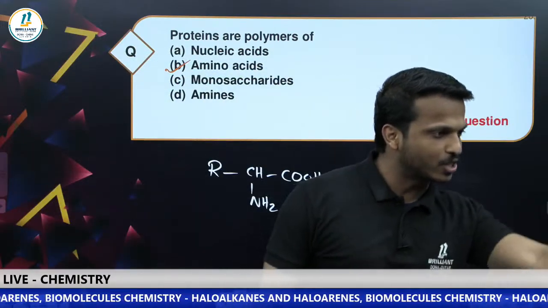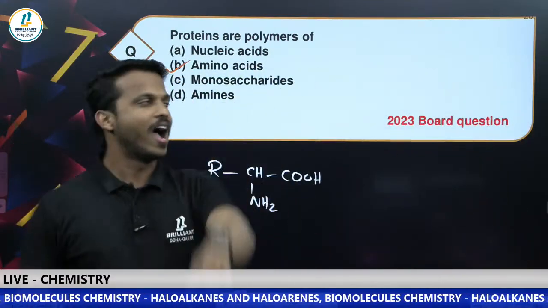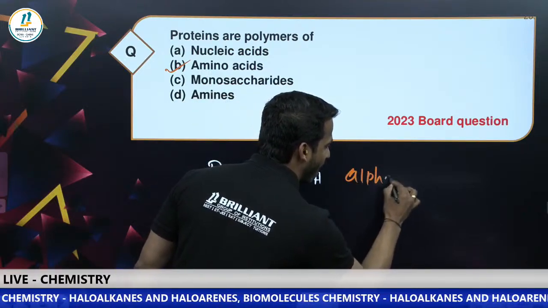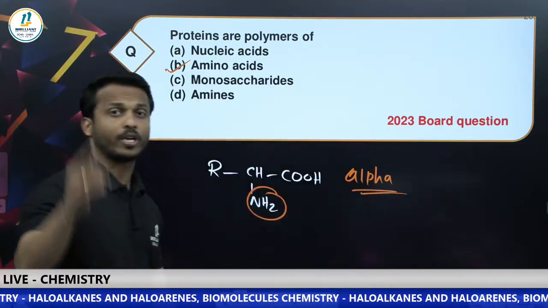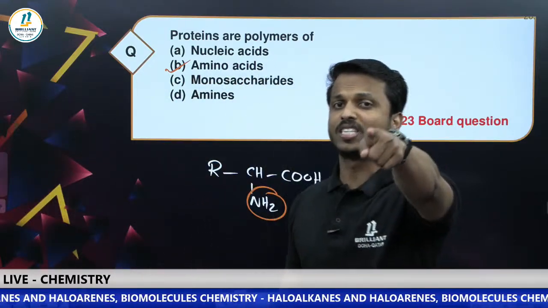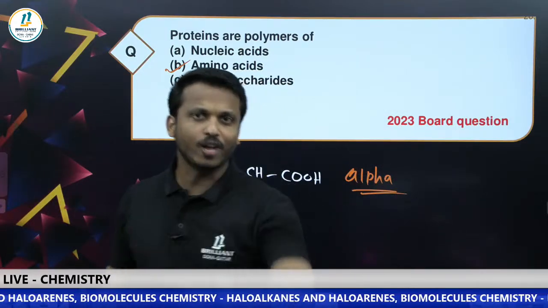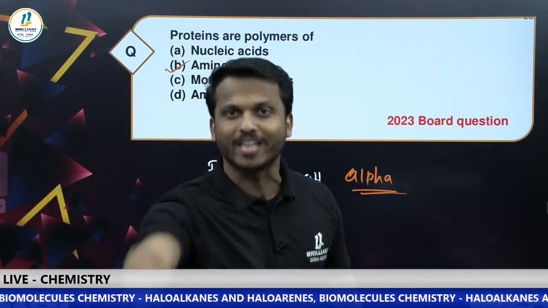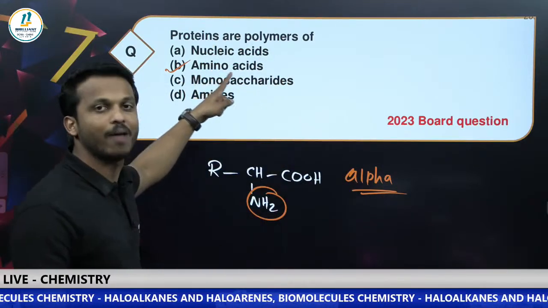So what is the answer? Alpha amino acids. Correct one dear all. Proteins are made up of alpha amino acids. Why I specified this question here means this is a JEE question. Even for the same type of question you can expect in your board exam. So let's go with amino acid.